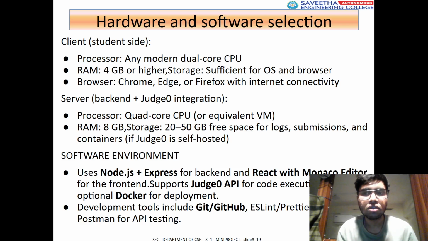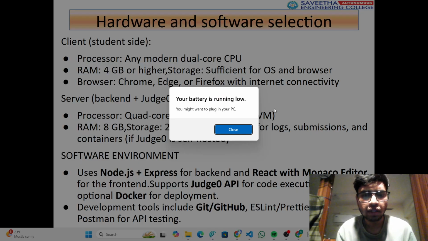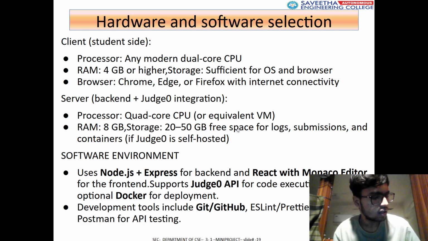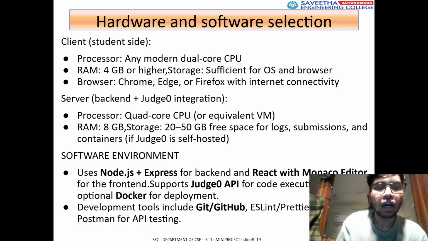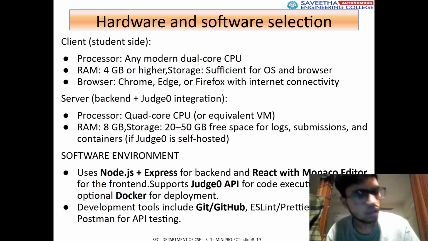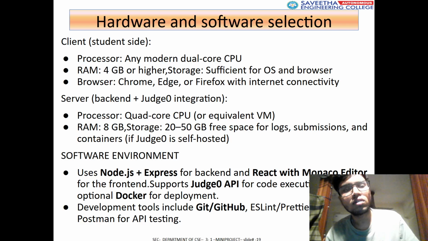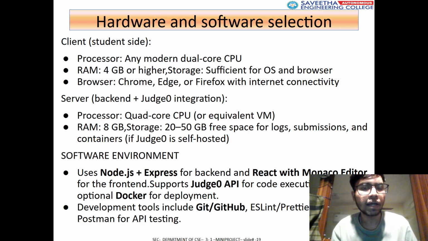For hardware and software requirements, on the client side a normal laptop or computer with 4 GB RAM, a proper OS and a normal browser is required. For the backend, a minimum of 8 GB RAM storage should be there.